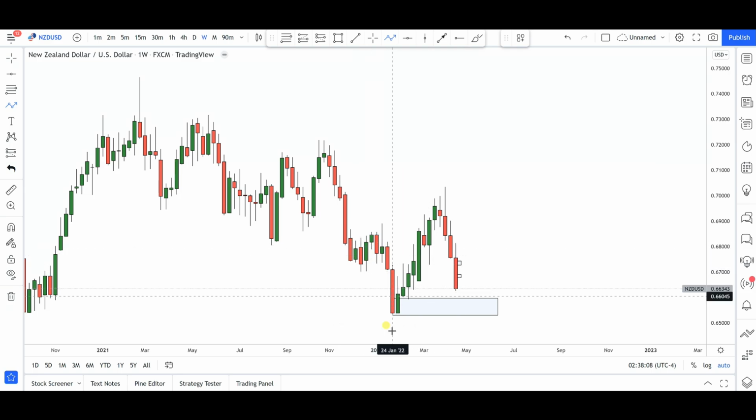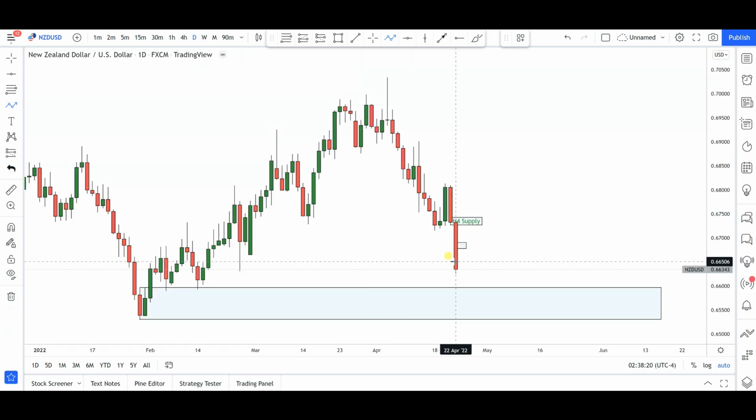However, you notice that this move to the upside took off this previous level of structure, creating this demand zone area and this buying origin that I have now refined on the daily time frame. So in my opinion, again, the bears are only going to be in control of these markets when we take off this previous swing low right around the 0.6530 level. But as long as price remains above that area, in my opinion, these are very good levels to start searching for long opportunities at the earliest signs of reversal for further continuations to the upside.